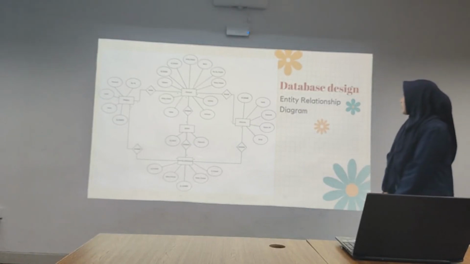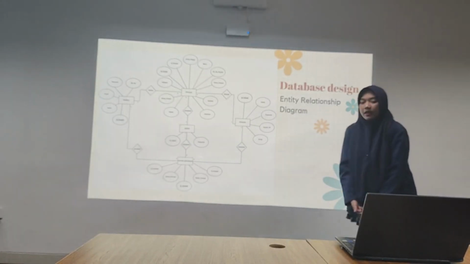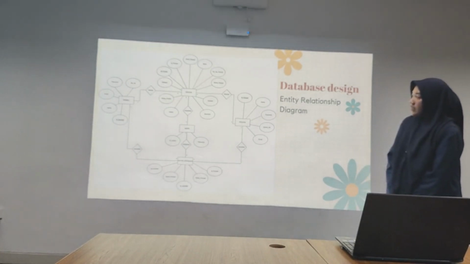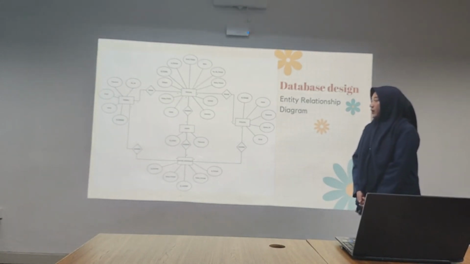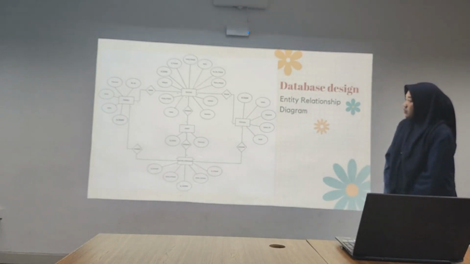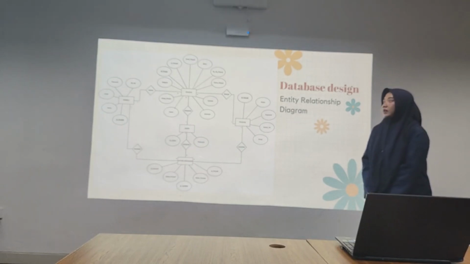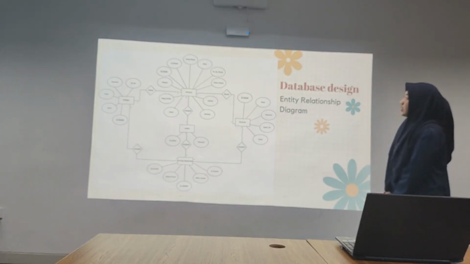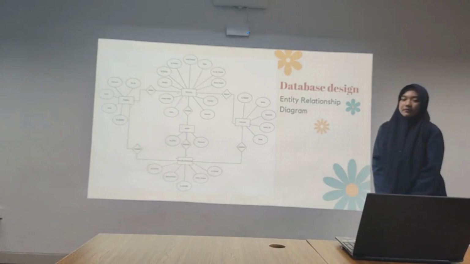The next point of database design is the entity relationship diagram. Here there are 5 entities. The first entity is buyer, which has a primary key ID buyer, and the buyer can register as a user and can see the product.